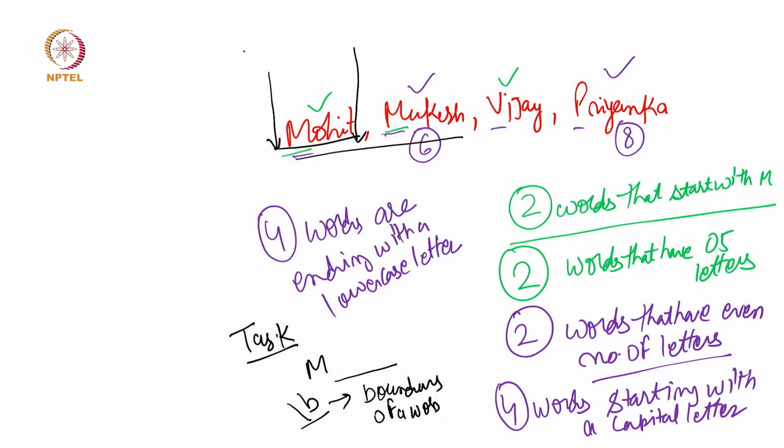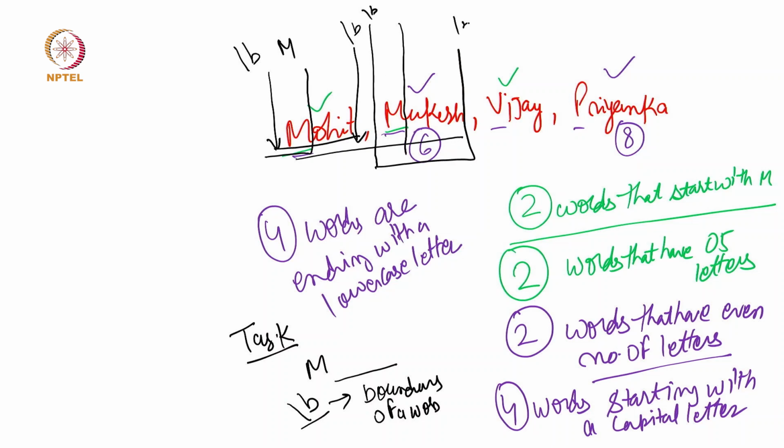So the first thing is done, our boundary, and our boundary is starting with M. Now we are saying that it should match with M. So our first thing is done.